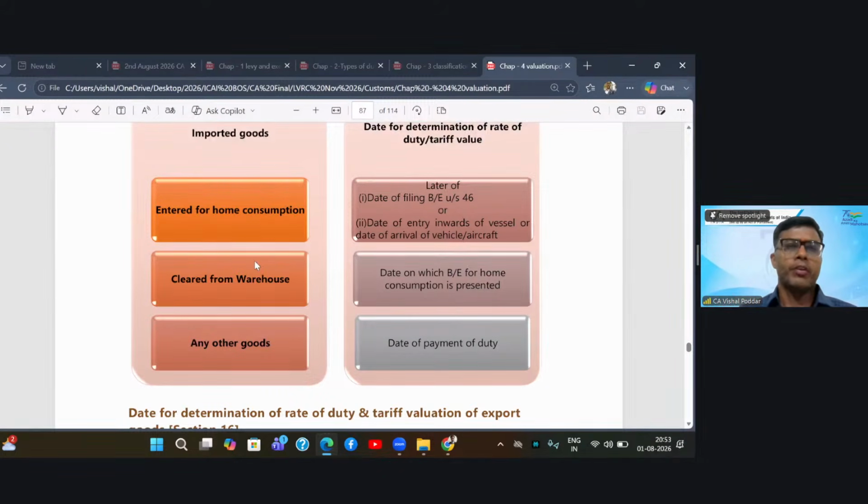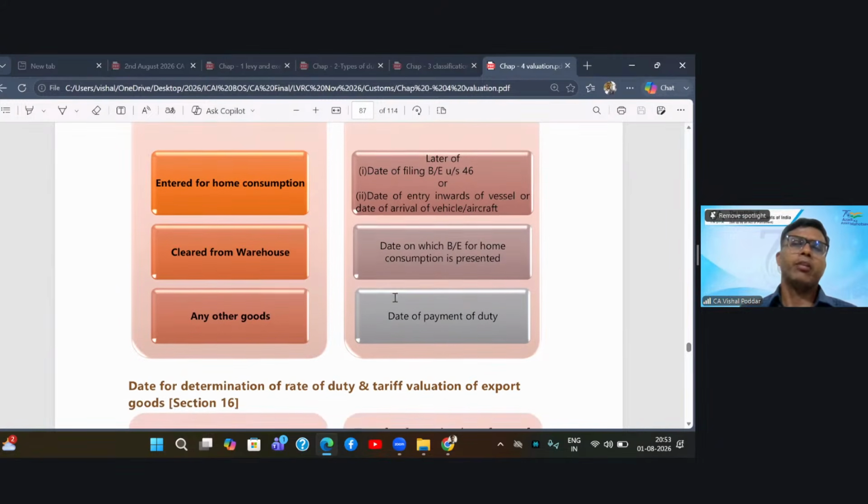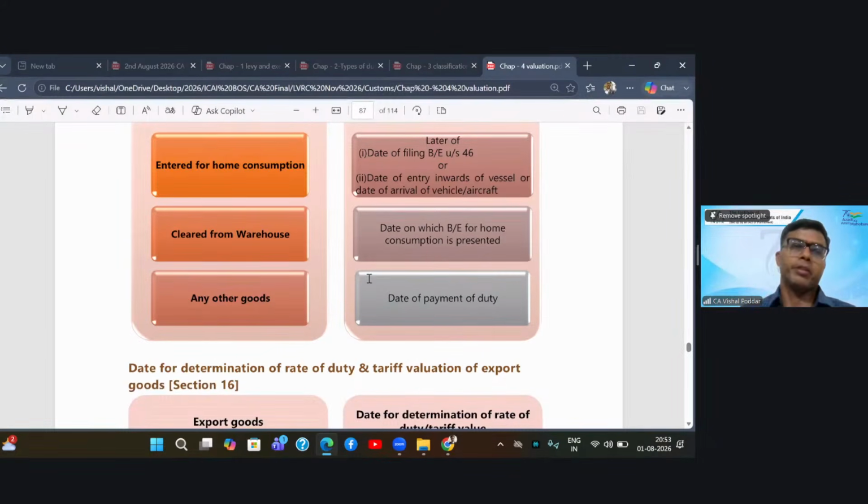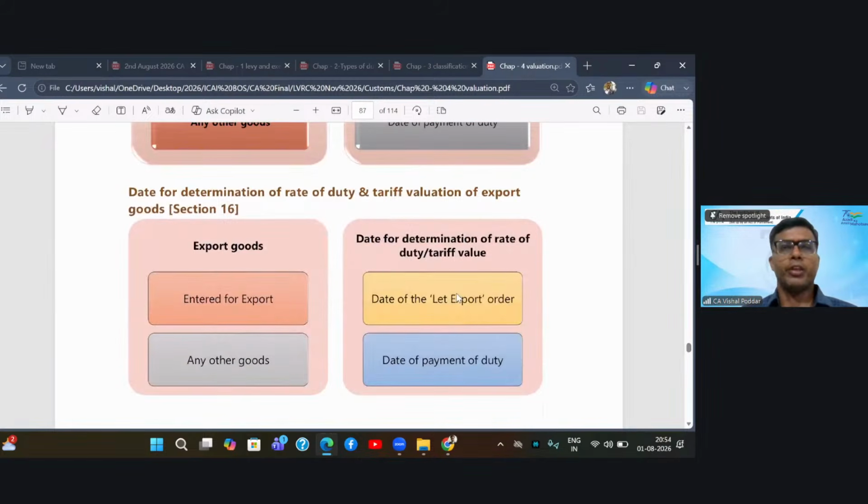Second, if you are clearing the goods from warehouse because you had originally opted for warehousing provisions, so at the time of import you did not clear it, you shifted the goods to a custom warehouse, and now after a few months you are clearing the goods from the custom warehouse. In this case, the second bill of entry which you will file now for clearing the goods from the custom warehouse, the date of such second bill of entry will be applicable. And in any other case, it is the date of payment of duty.